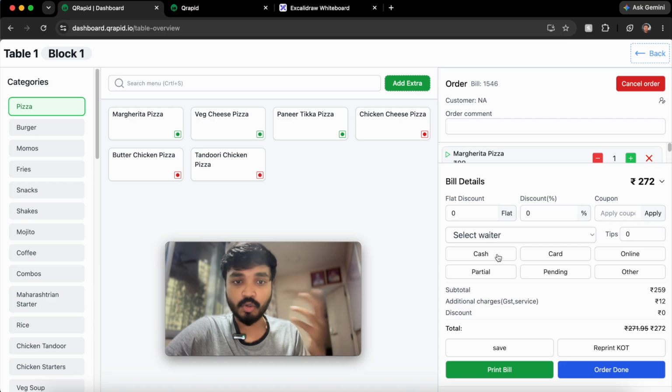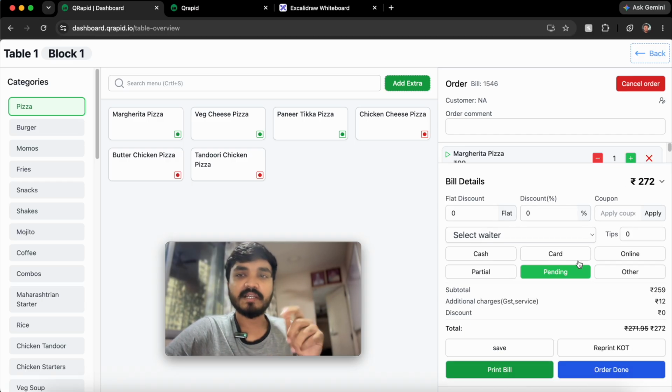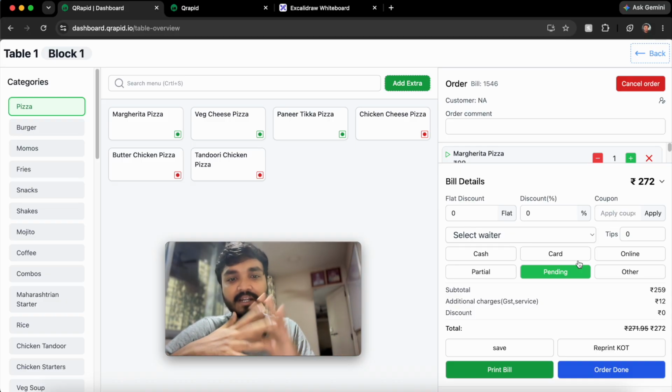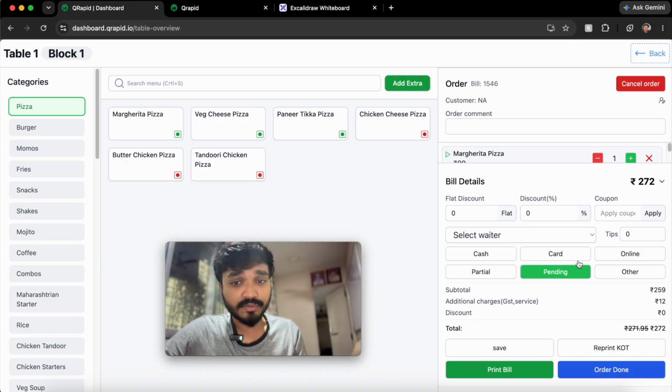You can just choose whatever the option is: cash, card, online. Partial means sometimes people pay via online and via cash simultaneously, so that's an option we have as well. So these were the minute things we kept in mind. Then pending: sometimes in India, people keep the bill pending and pay at month end. They have a tab inside the restaurants, a friendly relationship with the restaurant, so they can just have food on credit. So that's also an option we have on the restaurant side.